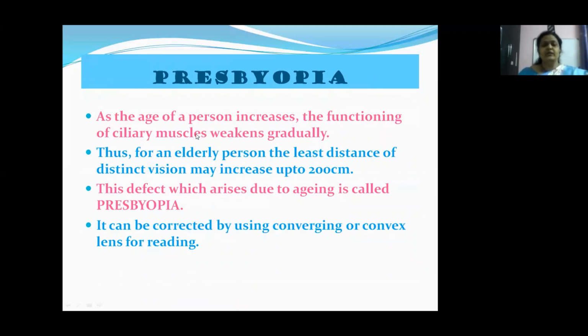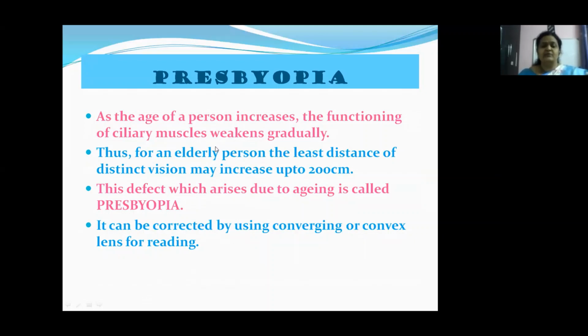Presbyopia usually occurs in old age people. Children, it is almost similar to hypermetropia, but the reason is different here. Presbyopia occurs due to the weakening of the ciliary muscles. As people grow old, the strength of the muscles gradually decreases. Even the ciliary muscles, being a part of the muscular system, will lose their strength. So as the muscles get weak,